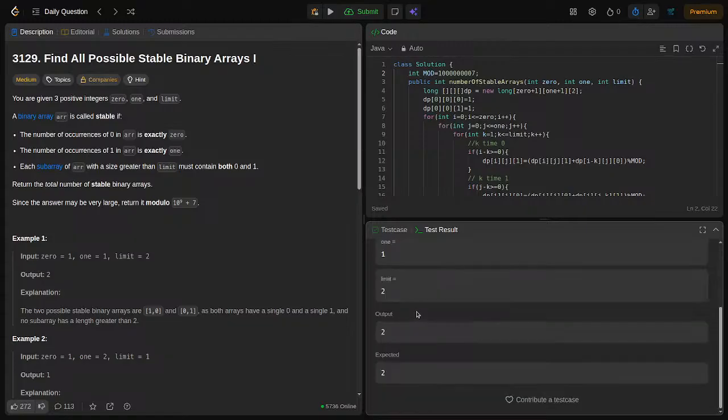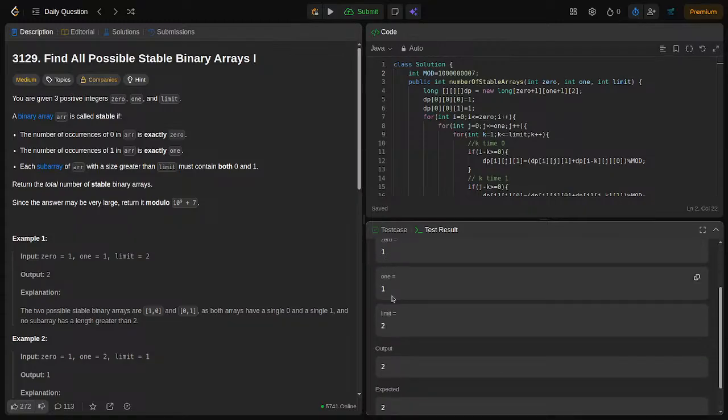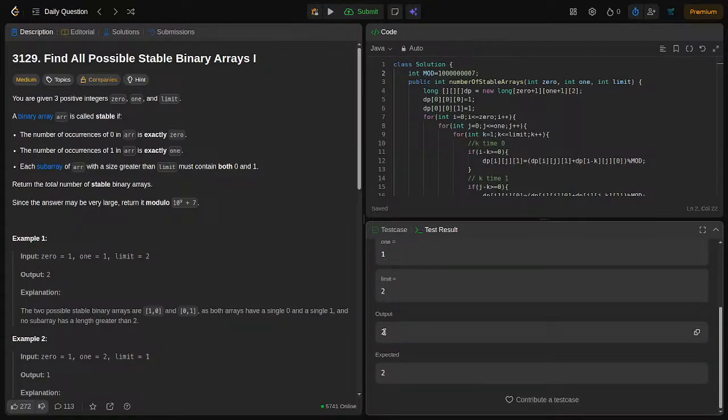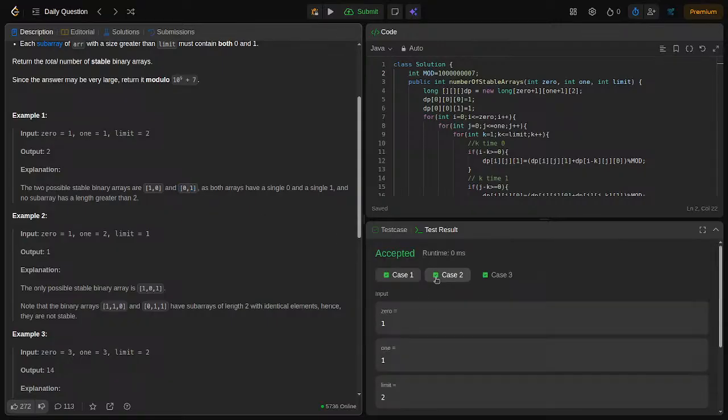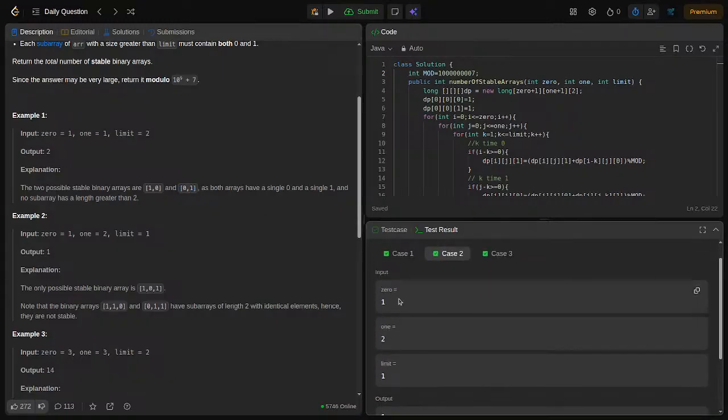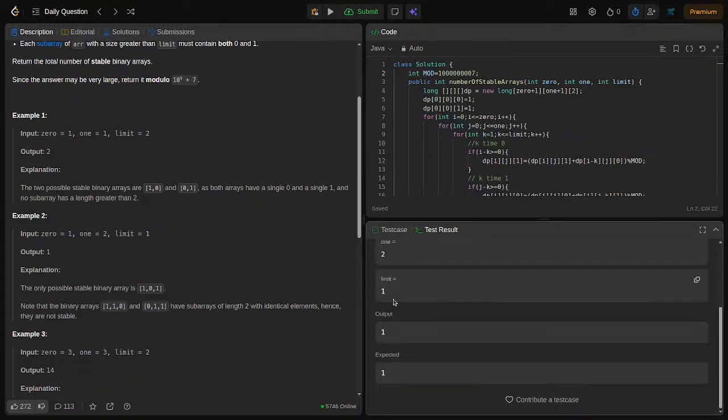For 1 zero and 1 one, limit should be 2, the output will be 2. Here they have already given the possibility: 0 1 comma 1 0 or 0 comma 1. Then the second test case is there can be 1 zero and 2 ones and the limit should be only 1. So, the output will be 1.